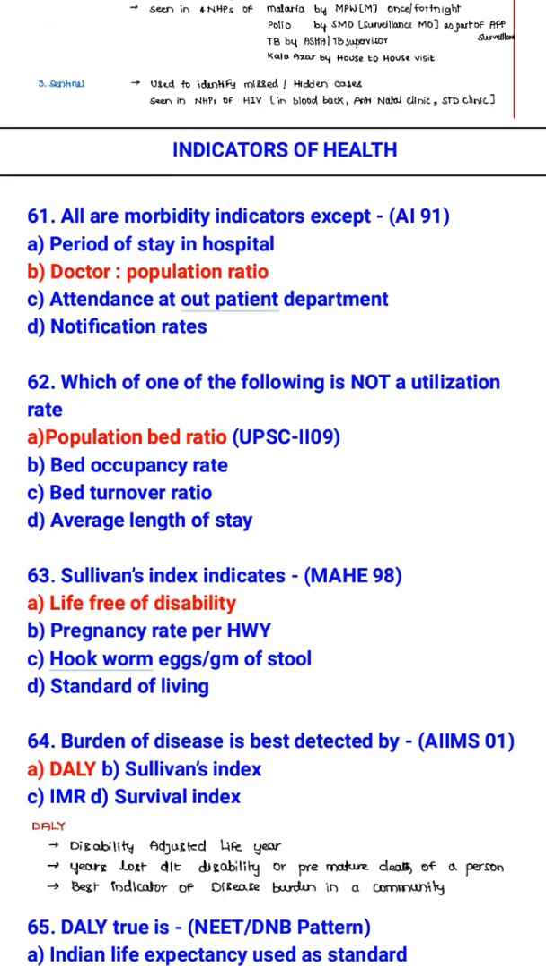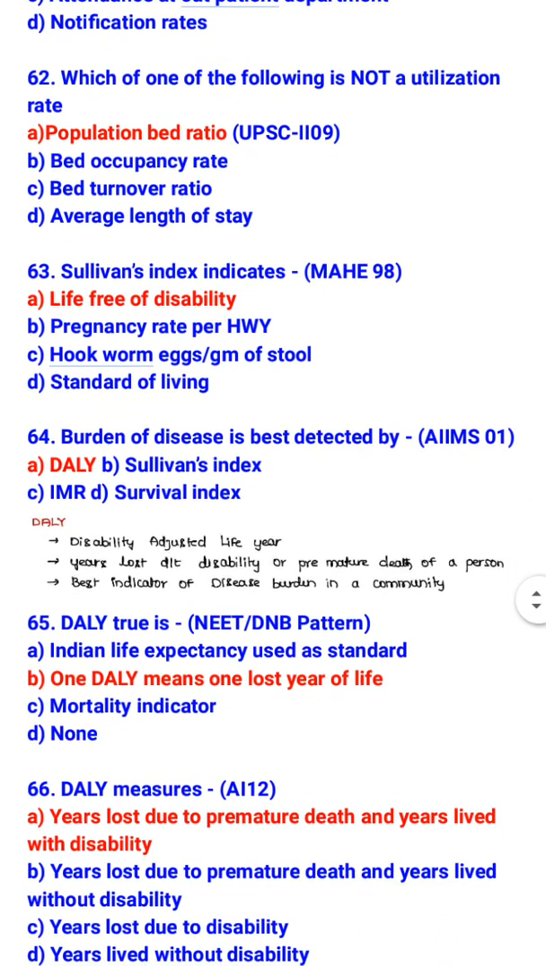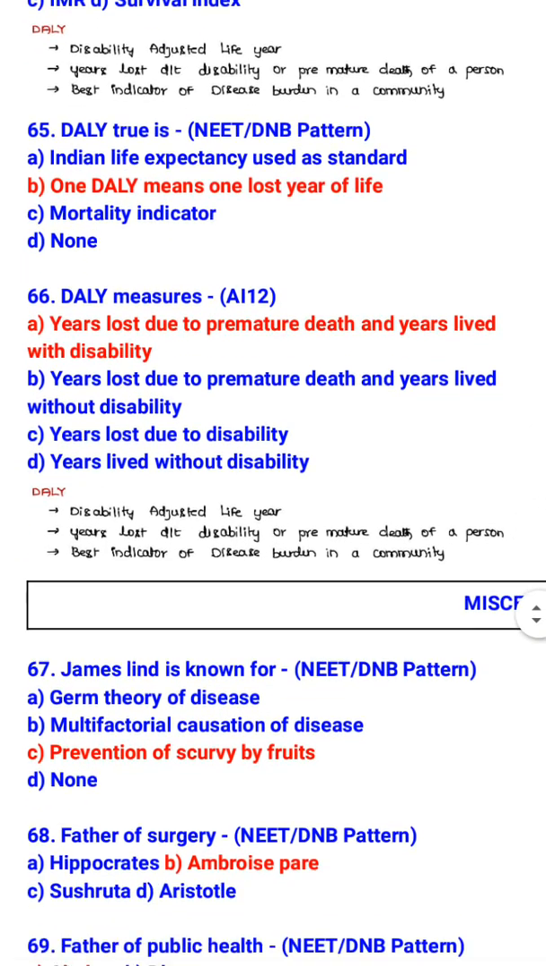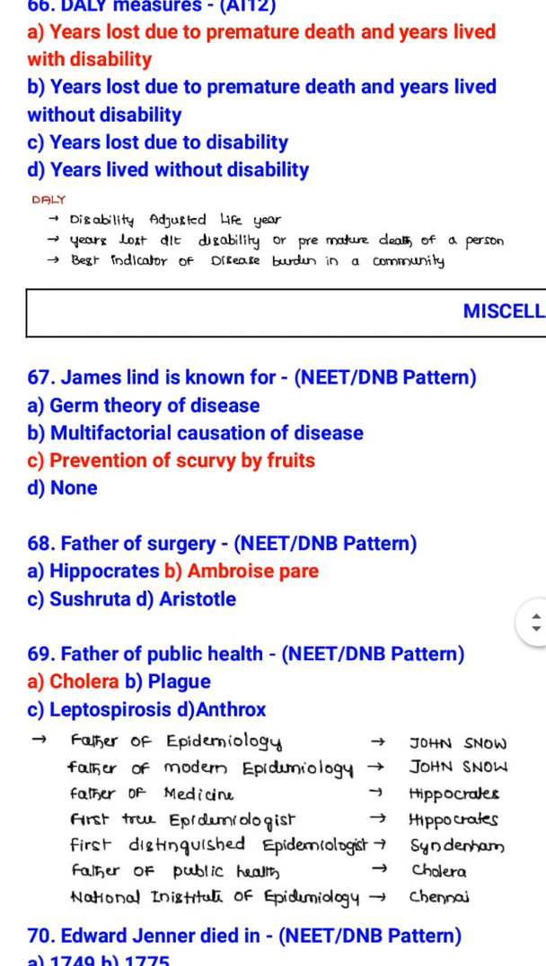Sullivan's index indicates life free of disability. Burden of disease is best detected by disability adjusted life year. DALY true is 1 DALY means 1 lost year of life. DALY measures years lost due to premature death and years lived with disability.